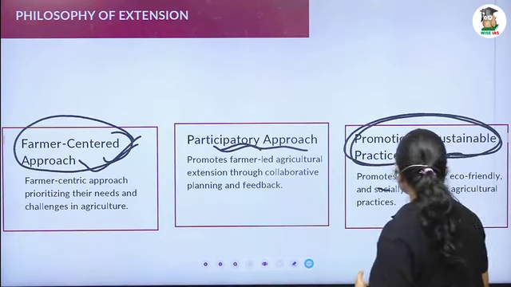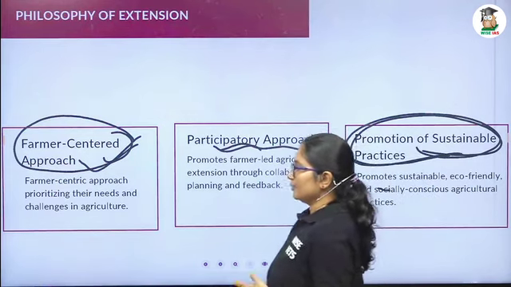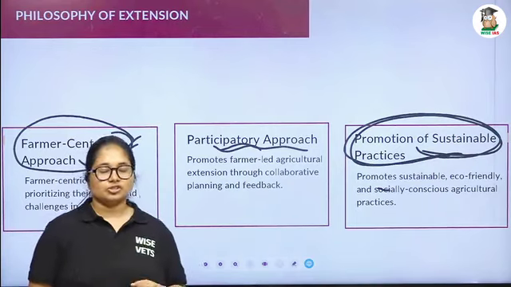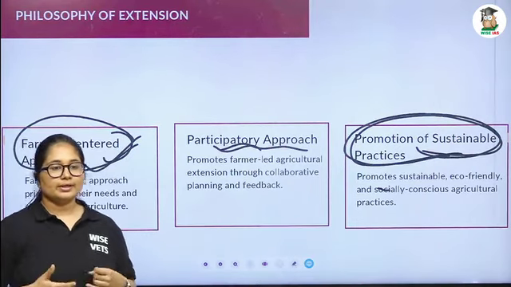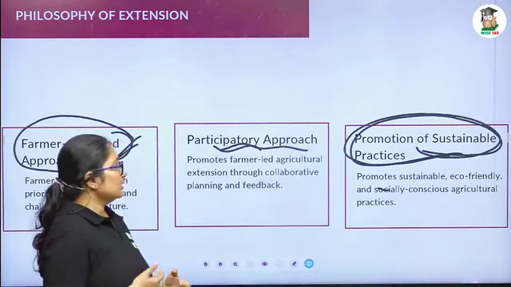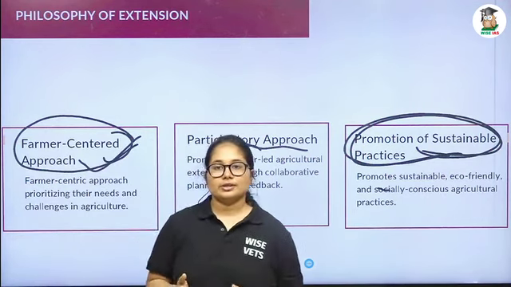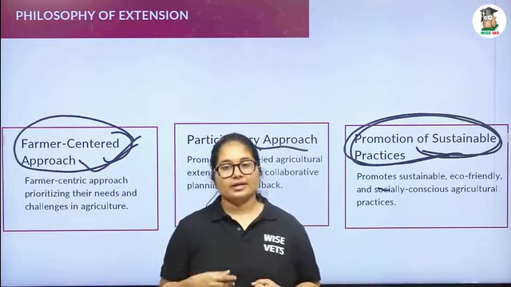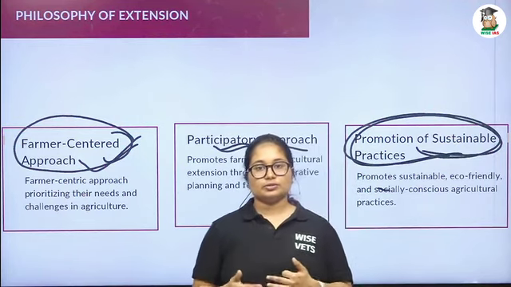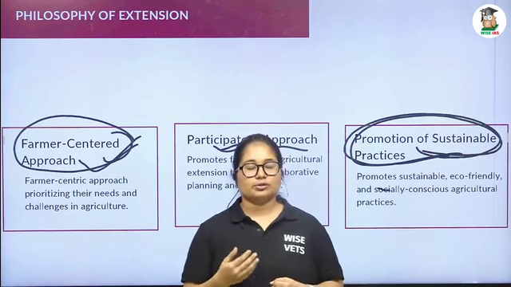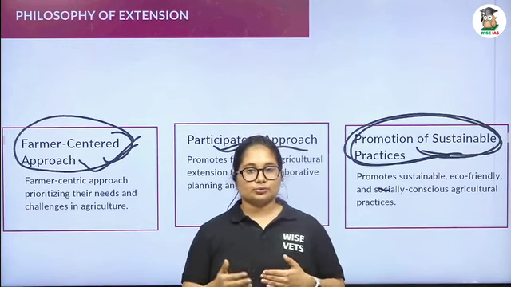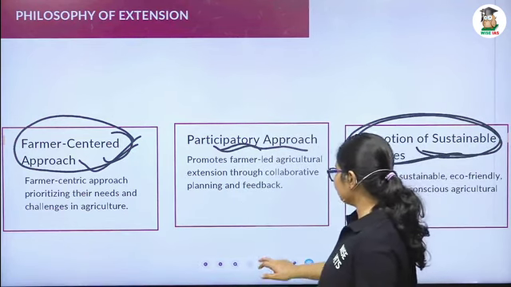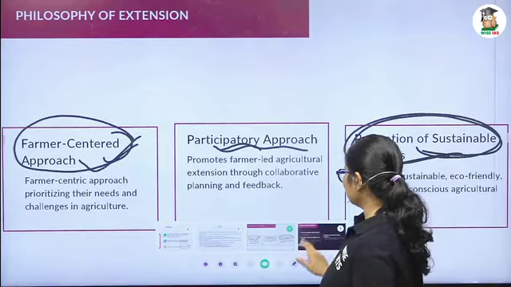Okay, you got the idea. In the farmer centric approach, we have to make sure the farmer is the key person in our extension education. We have to include his interest and need. The second one is the participatory approach. We have to make sure of his participation during the planning as well as the execution of our extension work. And the third one is sustainability. We have to make sure that the extension activity that we are going to suggest is eco-friendly and should reduce the carbon footprint. Okay. So I think that you got an idea. So we can go to the second slide.